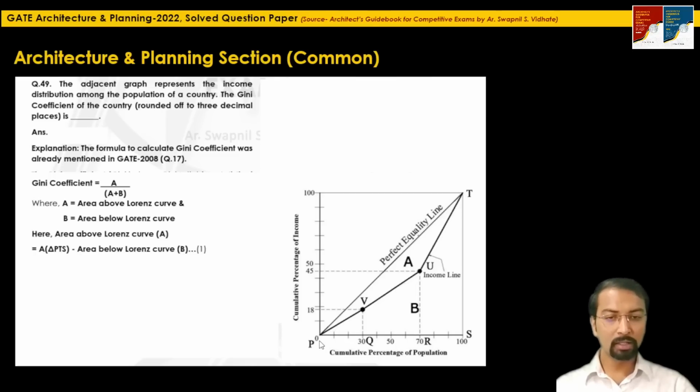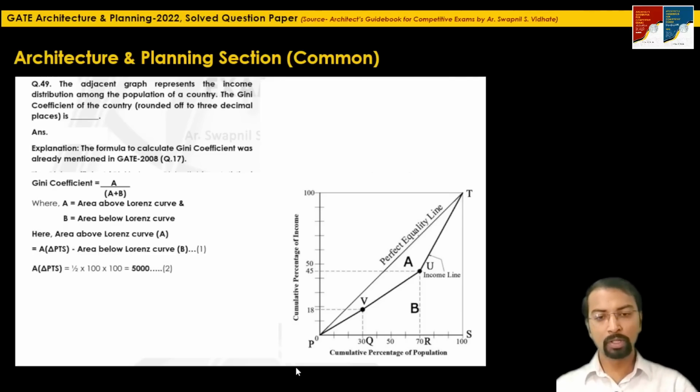If we subtract the area of the polygon PVUTS from the area of triangle PTS, we will get area A. So the area above the Lorentz curve will be the area of triangle PTS, the entire triangle, minus the area below this Lorentz curve. This is the Lorentz curve. So if we add these areas 1, 2 and 3, and subtract from the area of the entire triangle, we will get the area above the Lorentz curve.